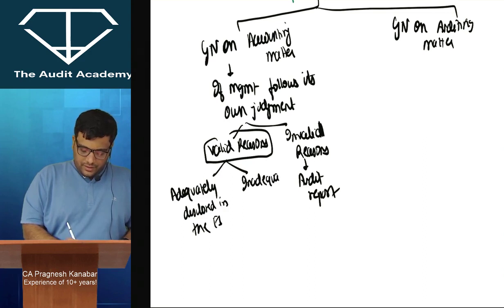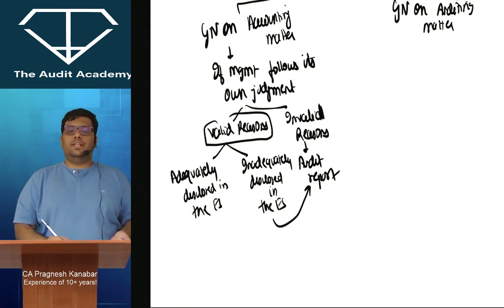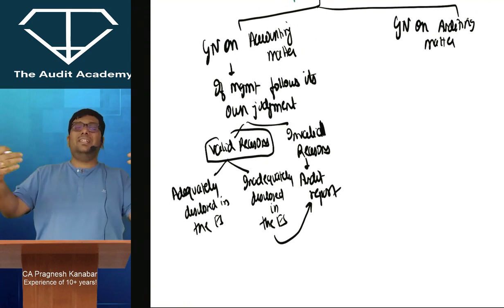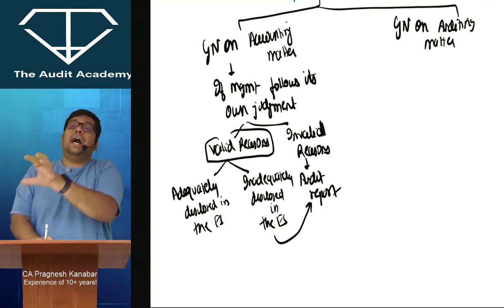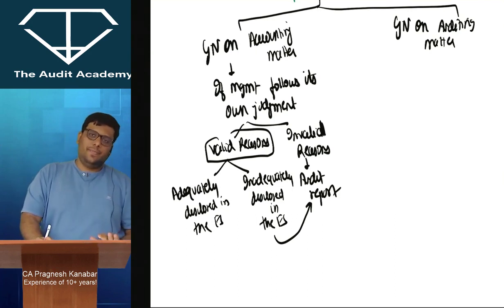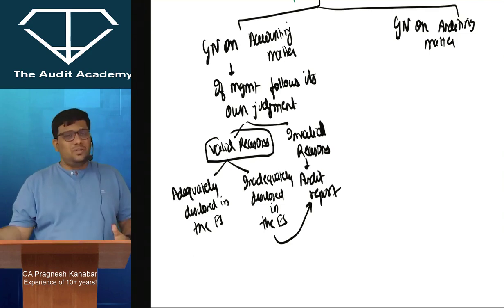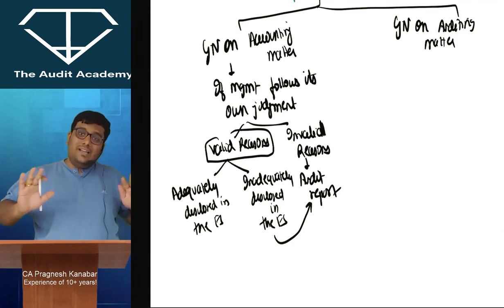Adequately disclosed in the financial statements. Inadequately disclosed in the financial statements. If it is inadequately disclosed in the financial statements, again it will get into the audit report. Correct. But if it is adequately disclosed and there are valid reasons also, then some auditors may take a stand that although they don't want to give a negative remark in the audit report, they just want to highlight this in the audit report, voluntarily. Some auditors may say it is okay, what they have done, they have valid reasons. They have also disclosed it in the notes to accounts, which is enough. I don't want to further highlight it in the audit report. And all these stands are acceptable.